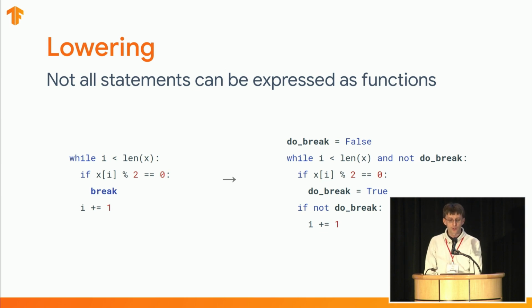There are also certain Python statements which cannot be easily rewritten as functions. Examples include non-local control flows such as break, continue, and return. We handle these statements by rewriting them into equivalent lower-level code that relies solely on extra conditionals and signaling variables. This new resulting code is then converted normally.